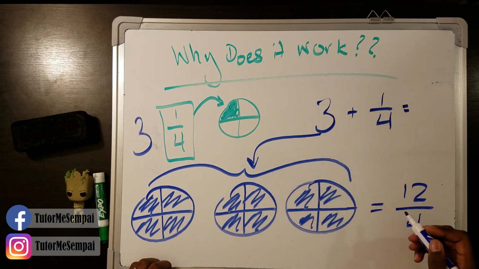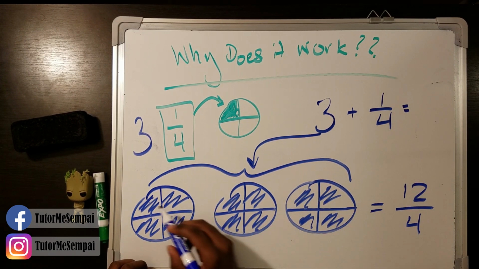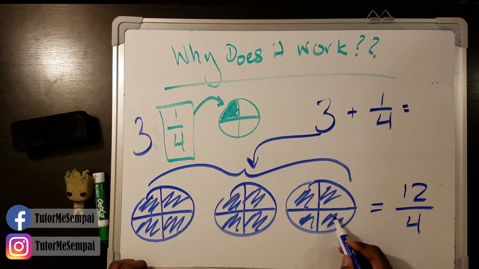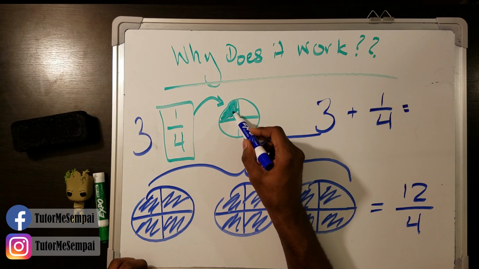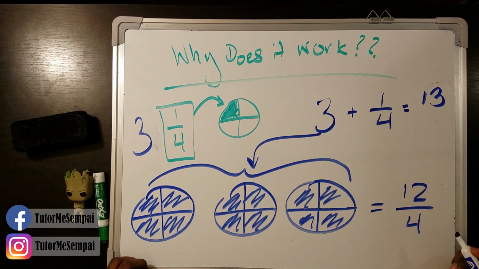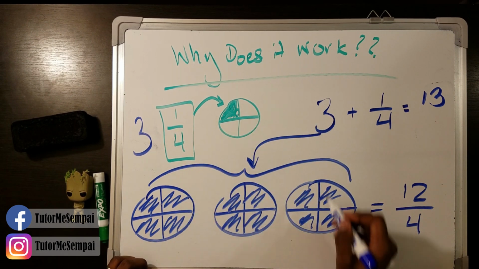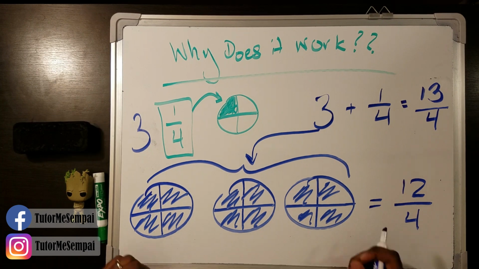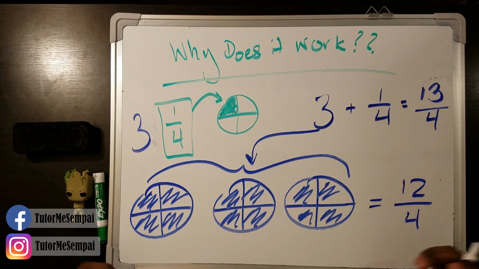So when you add all of these, how many shaded regions do you have? So this gave you 12, right? 1, 2, 3, 4, 5, 6, 7, 8, 9, 10, 11, 12. But we have an additional shaded region here. So we actually have 13 shaded regions, and everything here is broken into 4, so we're going to keep that 4. So this is why it works the way it does.